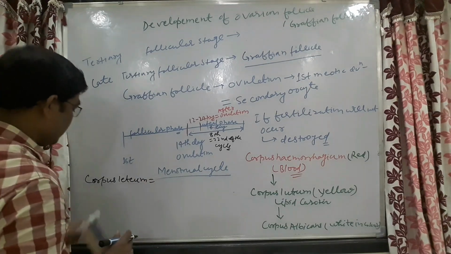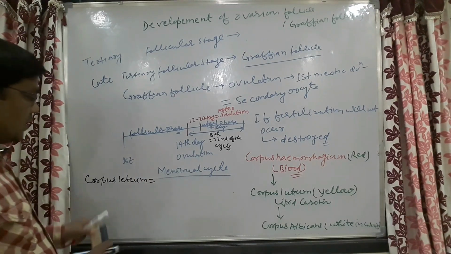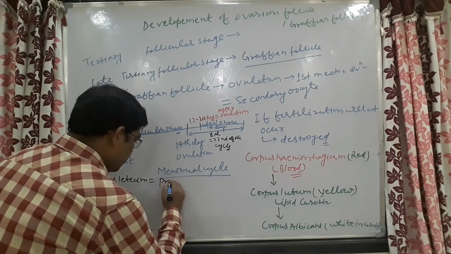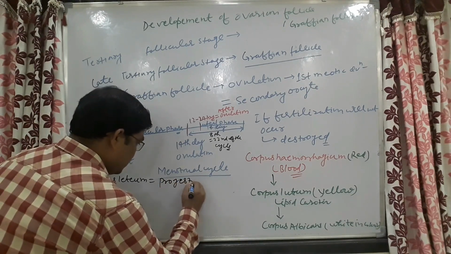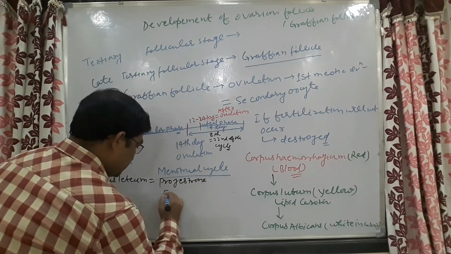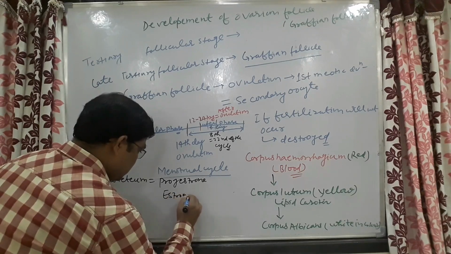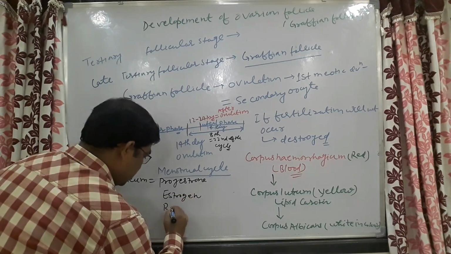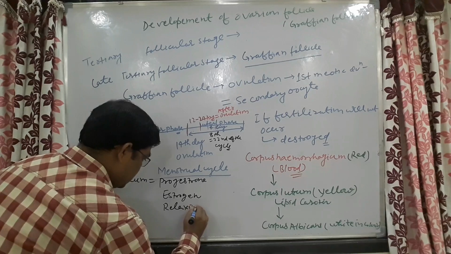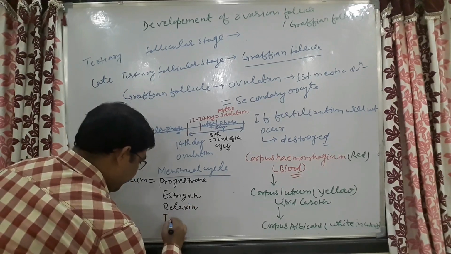As we all know, this corpus luteum is the main source of progesterone, estrogen, relaxin and inhibin.